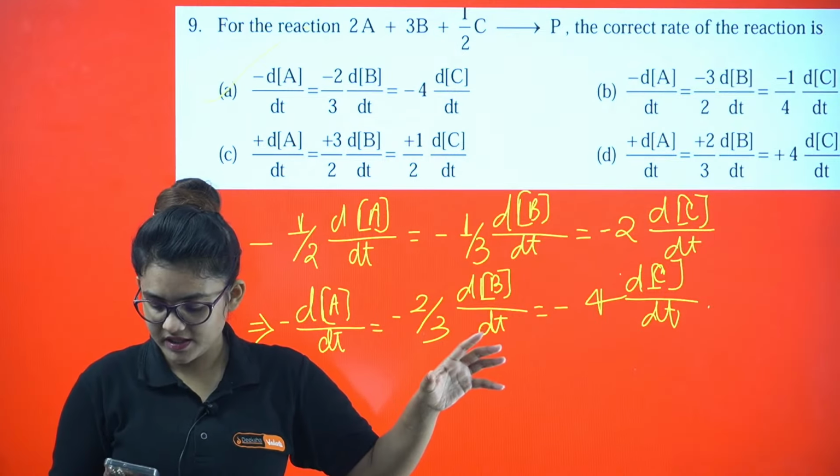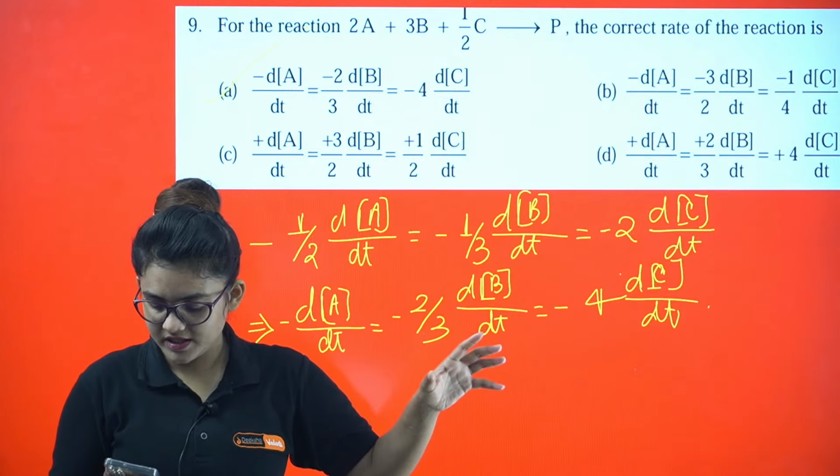6 into 10 power minus 3 equals K into 0.1 power X into 0.1 power Y. This is your equation number 1. Next, 7.2 into 10 power minus 2 equals K into 0.2 power X into 0.3 power Y. This is your equation number 2.